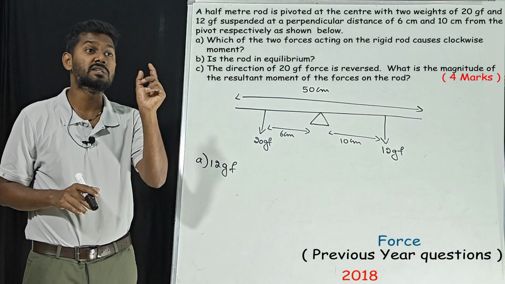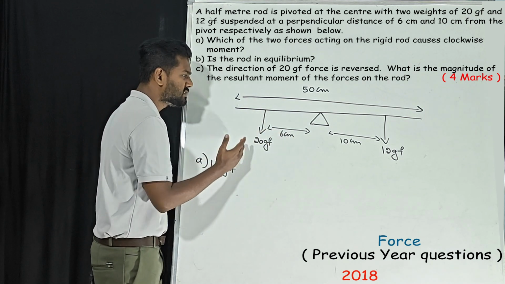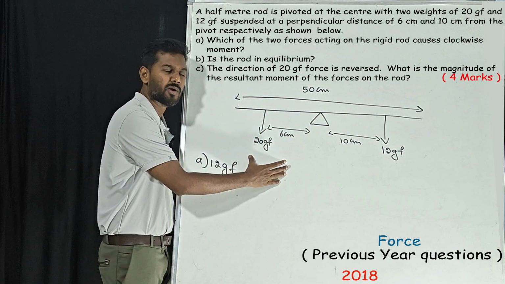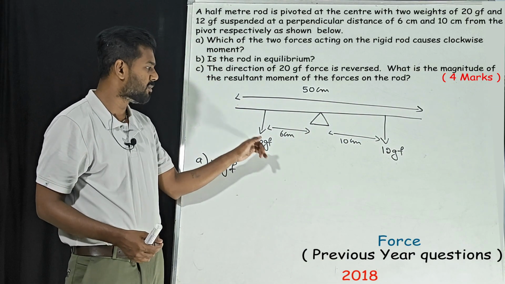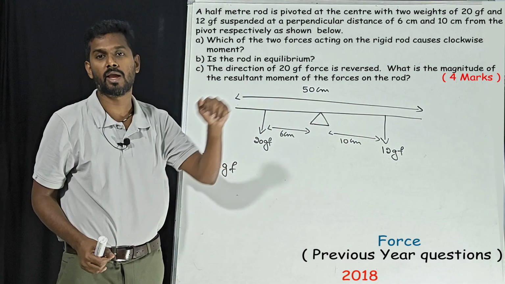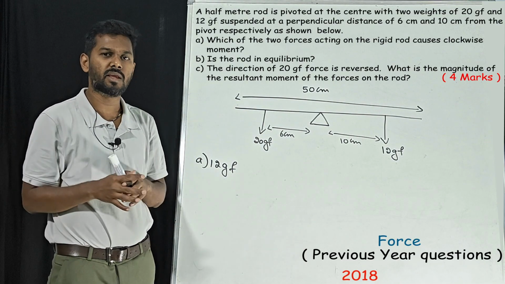So what is the question? Is the rod in equilibrium? How to find that? Very simple. Anti-clockwise moment should be equal to clockwise moment. What is the anti-clockwise moment? W1 x1 should be equal to W2 x2. If these values are equal, then the scale will be in equilibrium.